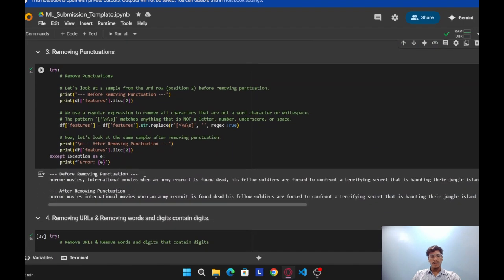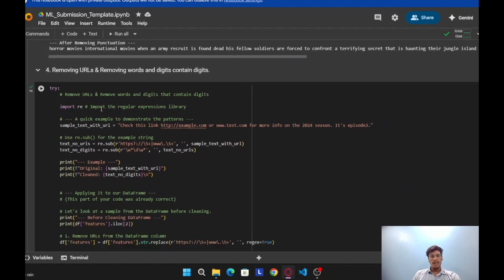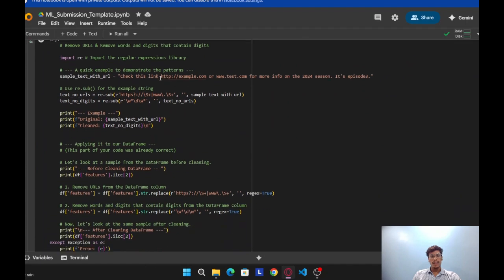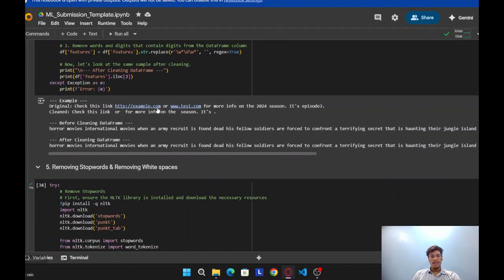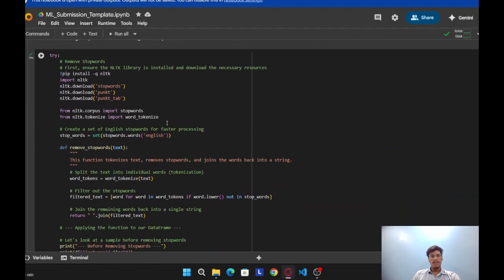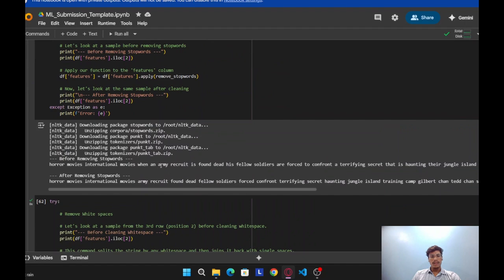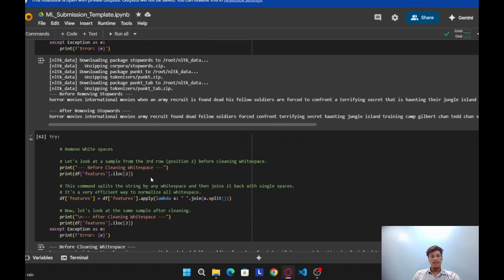Removing punctuations: all commas and inverted commas are removed. Removing URLs and words containing digits. You can see that URLs and digits are removed from the content. Removing the stop words and removing the white spaces.